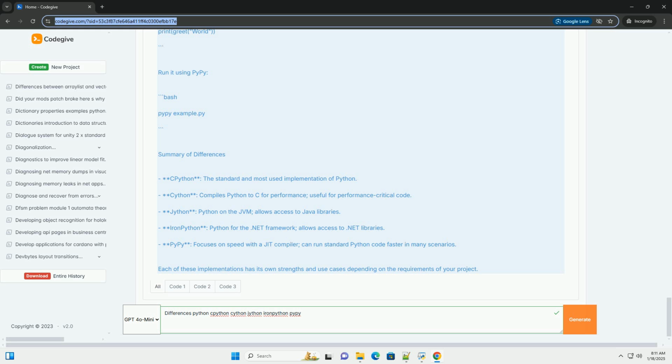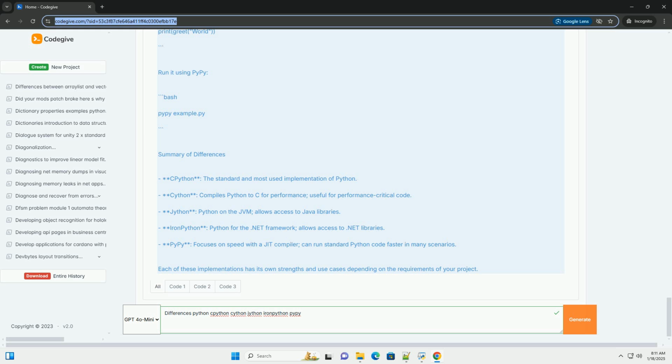3. Jython. To use Jython, you need to have it installed. Here's how you can use Java libraries. You can run this code using the Jython interpreter. 4. IronPython. IronPython can be used to interact with .NET libraries. Here's a simple example. Run this code using IronPython. 5. PyPy. To run your standard Python code with PyPy, you can use the PyPy interpreter, after installing it. Here's the same example. Run it using PyPy.